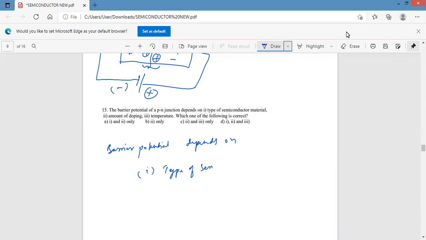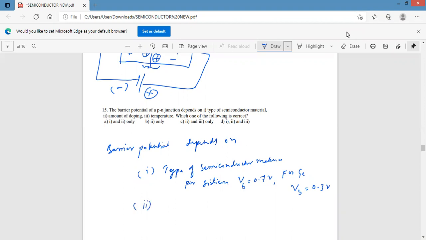Example, for silicon, the barrier potential Vb is equal to 0.7 volt, and for germanium, Vb is equal to 0.3 volt. Therefore, it depends on what? Type of the semiconductor material.